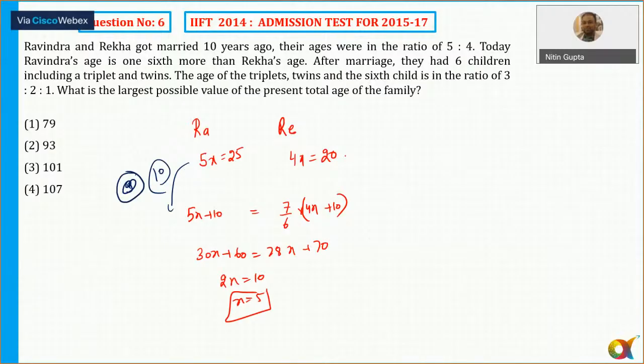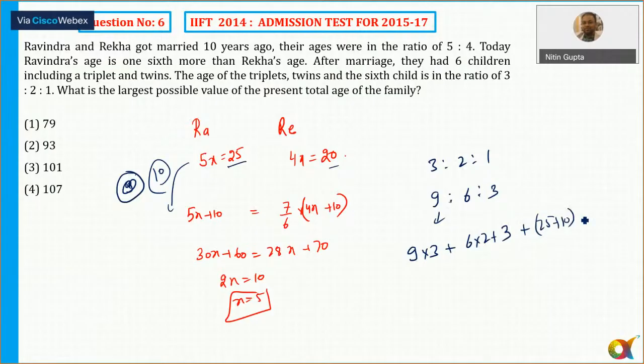So the ages of the triplets, twins and the 6th child are in the ratio 3:2. So the maximum possible age is 3 3s are 9 and then 2 into 3 is 6 and 1 into 3 is 3. So triplets, there are 3 triplets, so 9 into 3 in total age of the children. Okay, twins, so that is 6 into 2 and one single child, that is 3. Plus the age of, what is the largest possible present value? 25 plus 20 and 20 plus 10, that is Rekha. So at this, it will come out to be equal to 107. The answer is option number 4, which is 107.